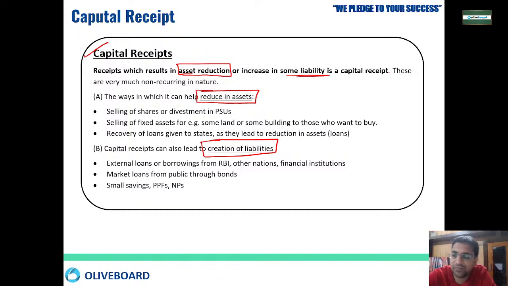If we are taking some kind of external loan, it creates a liability of interest payment. If we are taking market loan, it creates the liability of interest payment. In small savings, PPF, national pension, NPS, here we have to pay interest. In all these places we have to pay interest because we are taking loan, and it has generated liability on us. Okay, so that is the capital receipt.